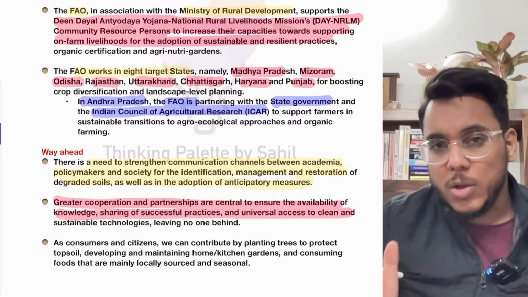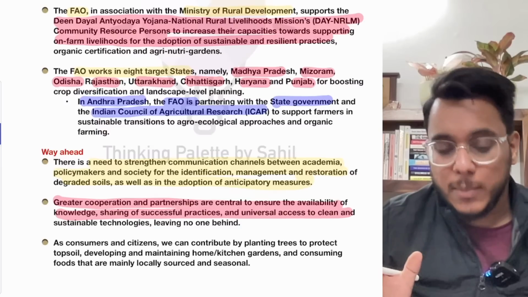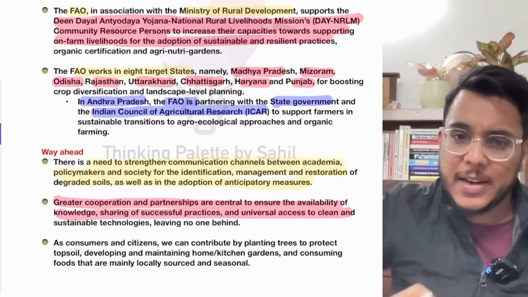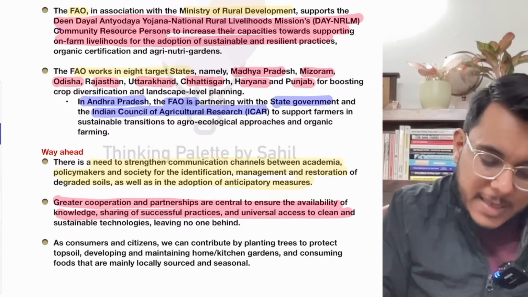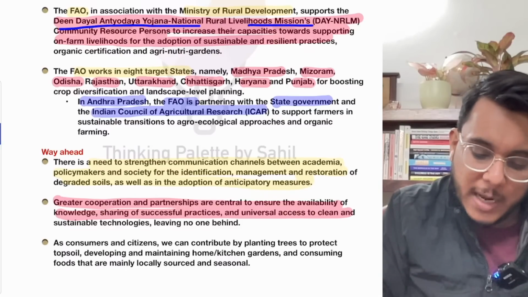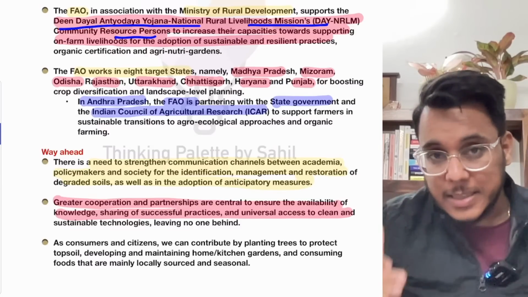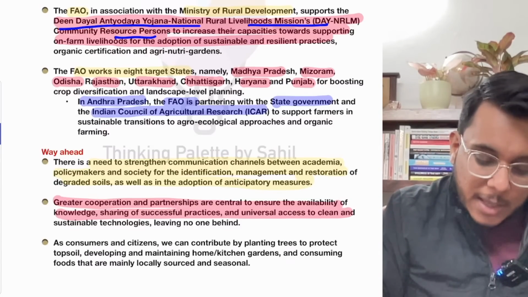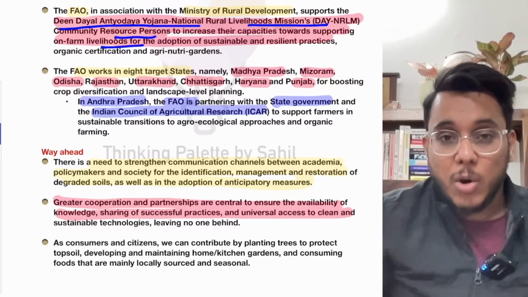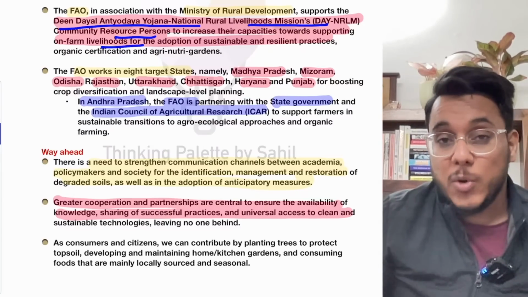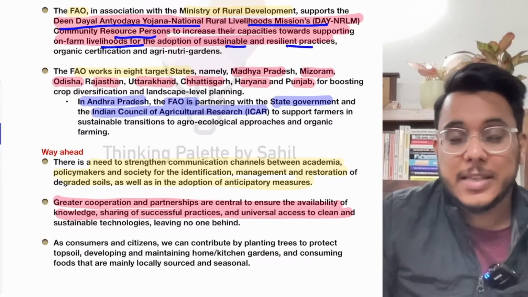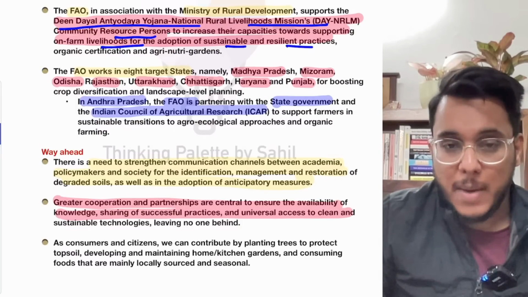Then we also find that along with the FAO, the Ministry of Rural Development is running multiple programs, for example, Deen Dayal Antyodaya Yojana, National Rural Livelihood Mission. Now the community resource persons under this project are supporting on-farm livelihood, and they are supporting it by adopting sustainable and resilient practices for soil management.